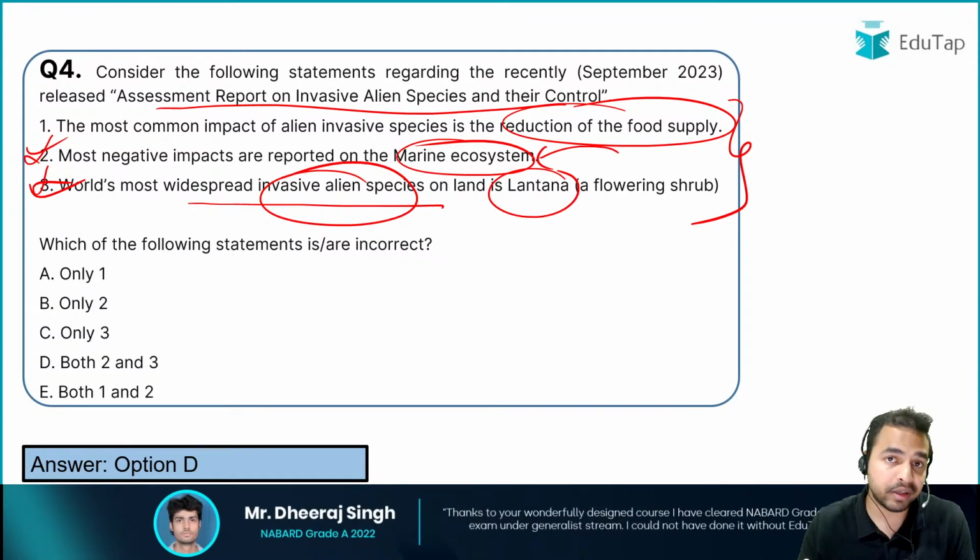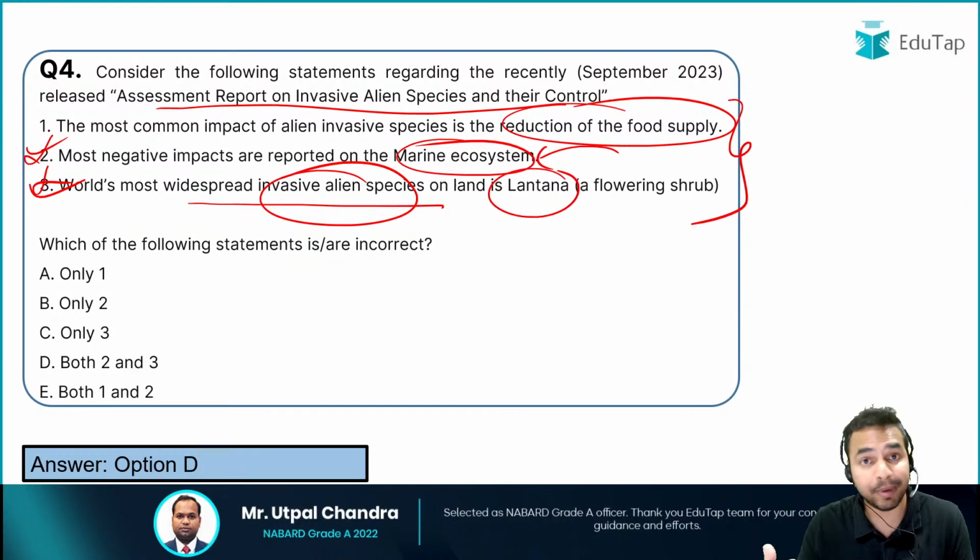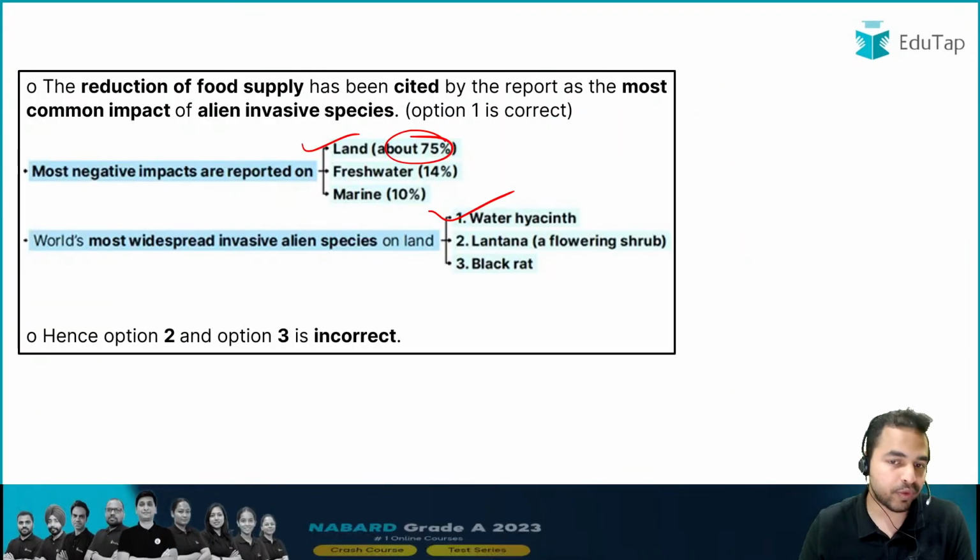Earlier that was a trend that if you remember just the approx values, you will be able to answer the question correctly. But nowadays the trend is changing, and so we have to change as per the changing trends of the exam. Now let's move on to the next question.